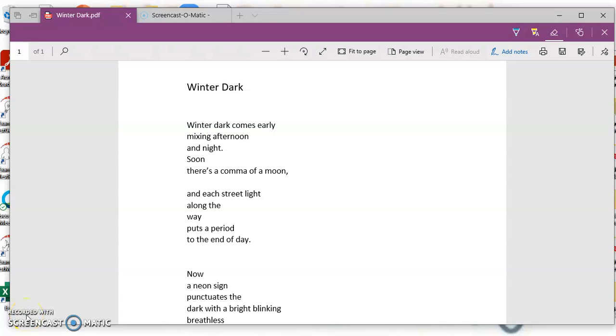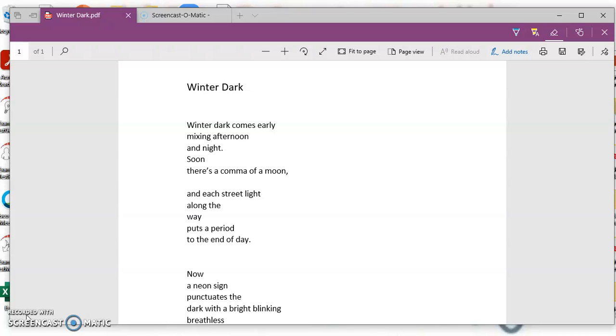Our poem this week is called Winter Dark by Lillian Moore. Throughout this poem, Lillian Moore, the poet, uses a form of comparison called metaphor. A metaphor is when a poet or an author makes a comparison but does not use the word like or as. If we look at the first stanza of this poem, I want you to think about what two items are being compared without the use of the words like or as.